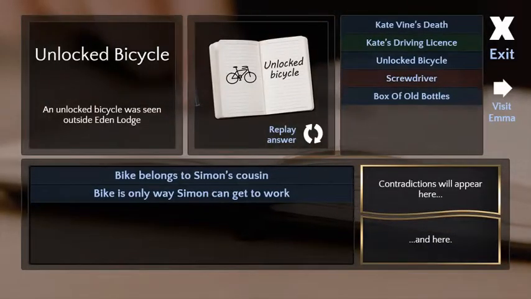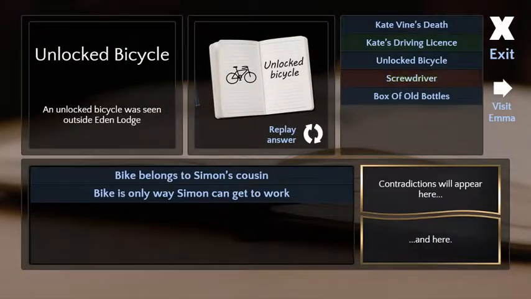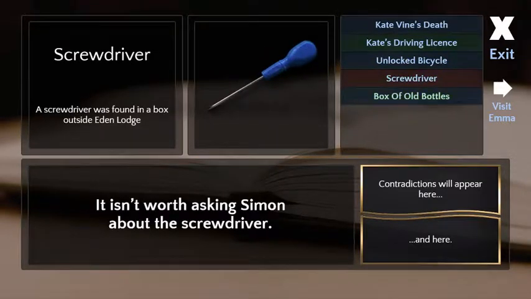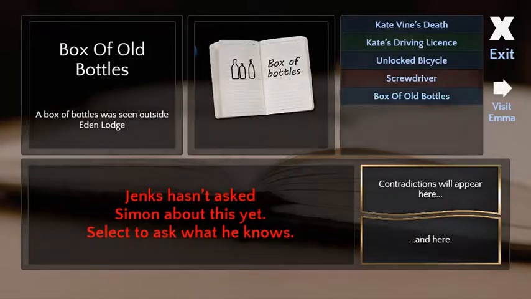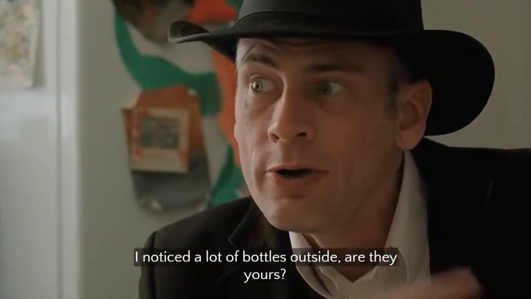Okay, he's biking. Seems like a pretty straightforward fellow so far. It's not worth asking about screwdrivers. Oh, why did we decide that? I noticed a lot of bottles outside.